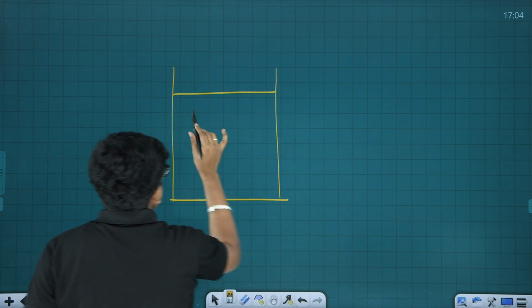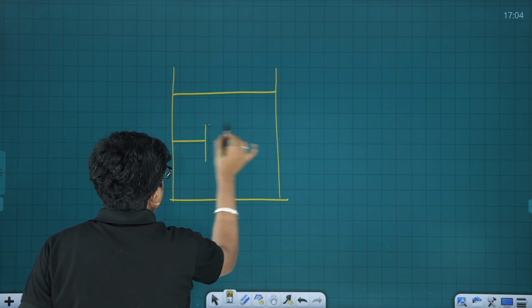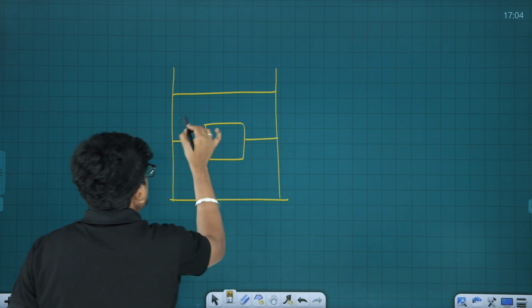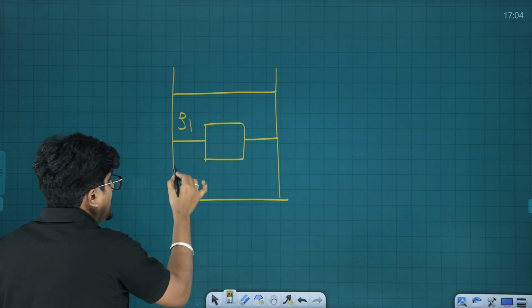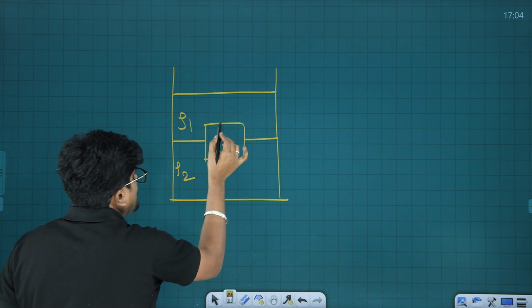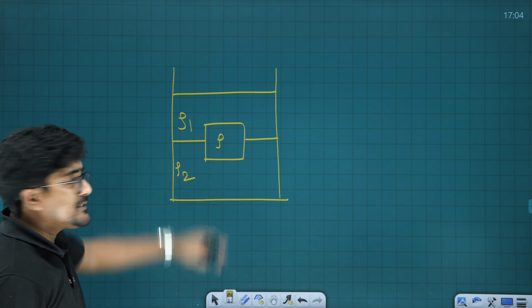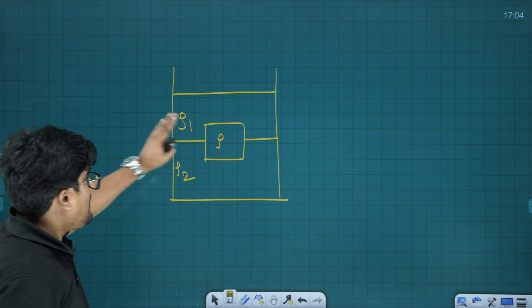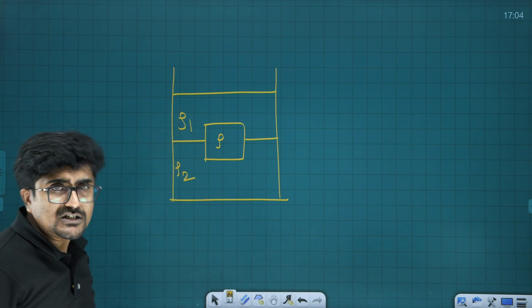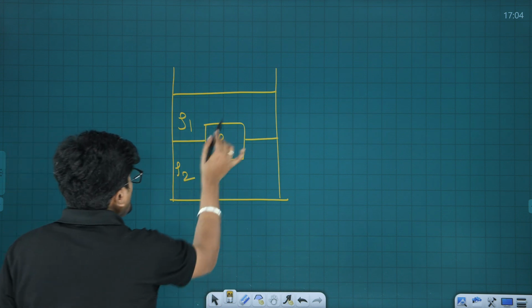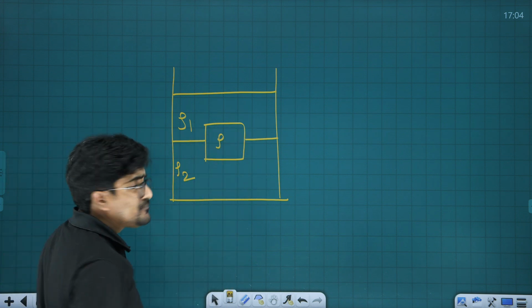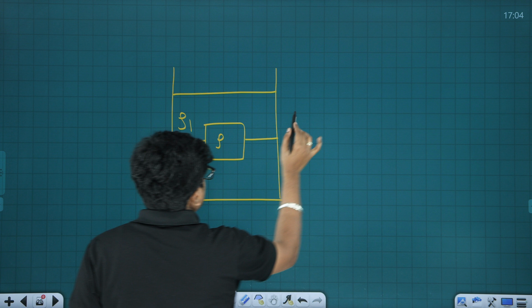Okay, this is liquid number 1 and this is liquid number 2. Let me have a case like this. Here this is rho 1 liquid and here this is rho 2, and let the density of the body be rho, like this. Okay, fine. Now for this given situation, I can say the actual weight of the body is going to be